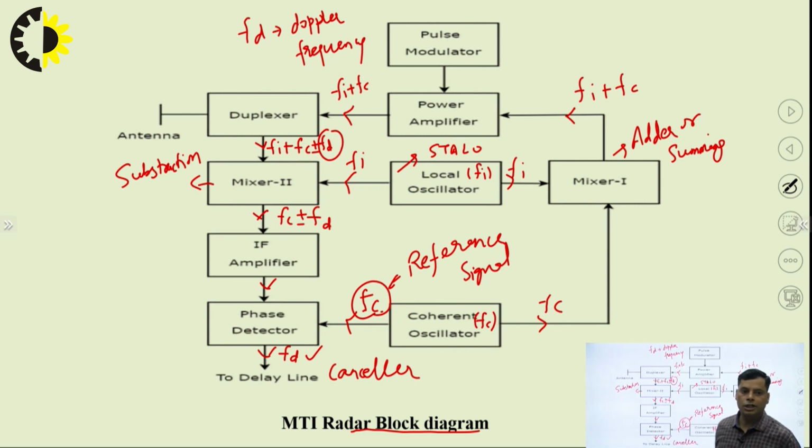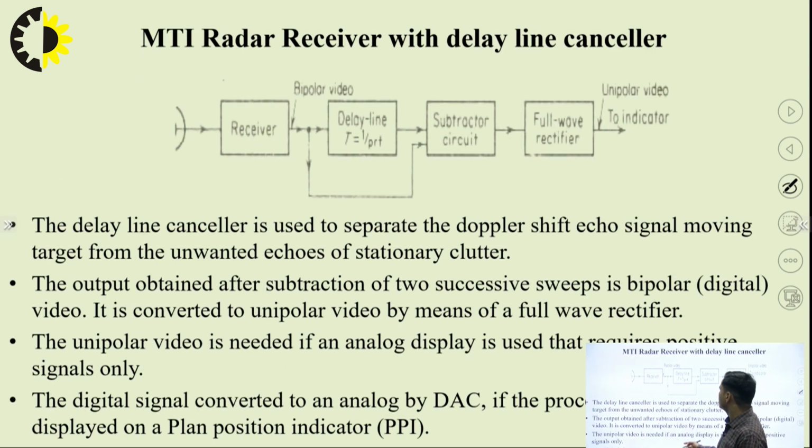So from that point of view, before moving ahead, we have to go for the delay line canceller first. Here is the actual diagram of the delay line canceller I have used. As you can see, the antenna is connected to the receiver section, and we have provided the delay line.